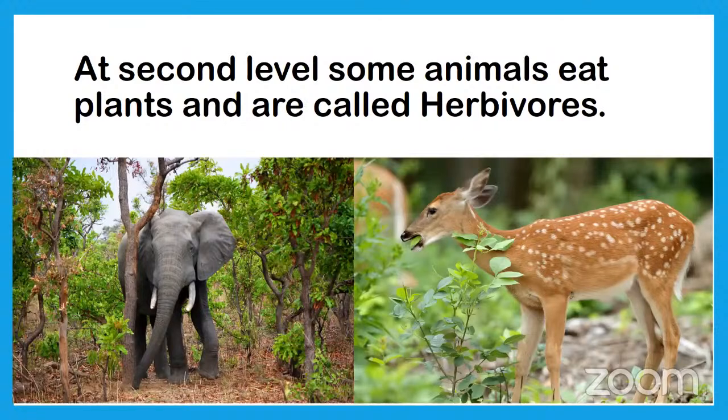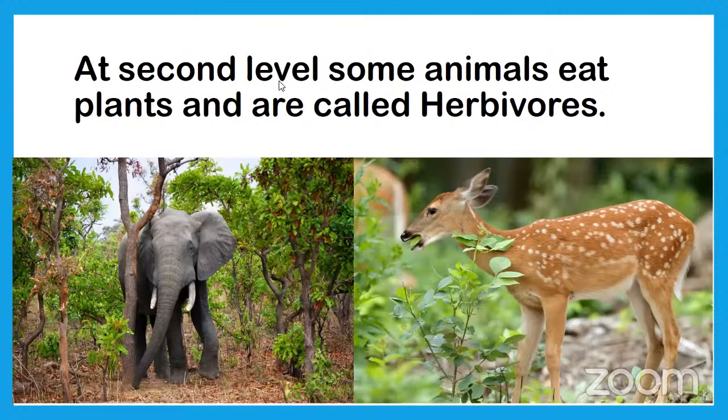Krishna. Herbivores depend on plant products. Here, elephant and deer are the herbivores. That means they eat only plant products.